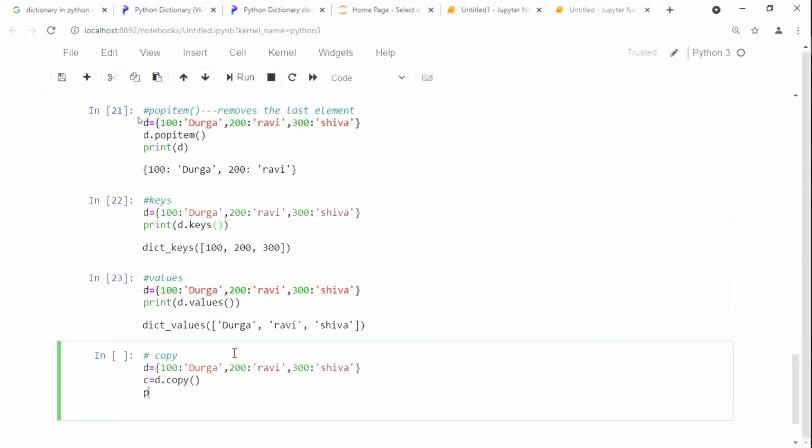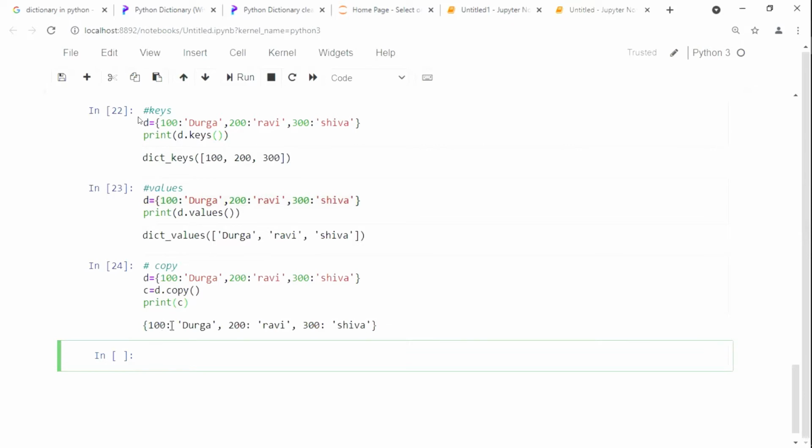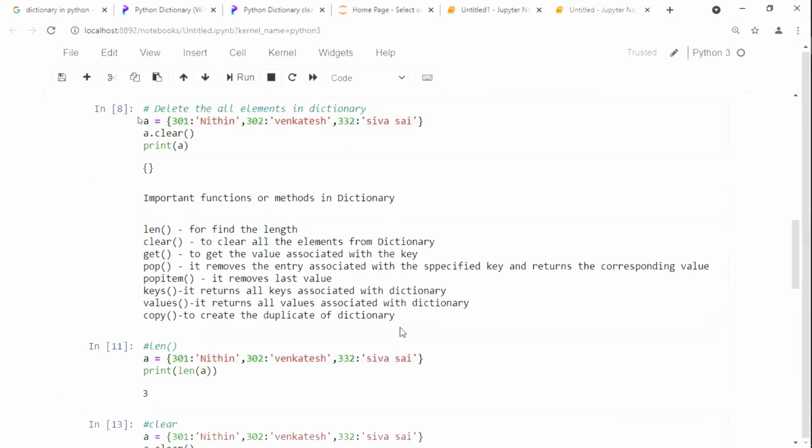Now see here, print C, and print D. Now see here, this is going to be copied. The D values, and this one is the copy. Okay. These are the methods for it, or one more method is there, that is items.